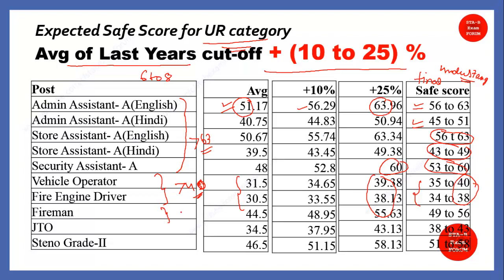For firemen, if you score more than 56, that would be sufficient, I guess. And for steno grade, it is coming around 58, so you can take 60. If you are getting more than 60, definitely you can pass that exam. And finally, if we see the JTO, it is more than 43. Why JTO? Because this is again a very difficult level exam, because it is different from all these posts, and its level is also different.